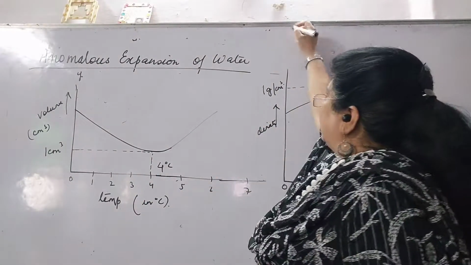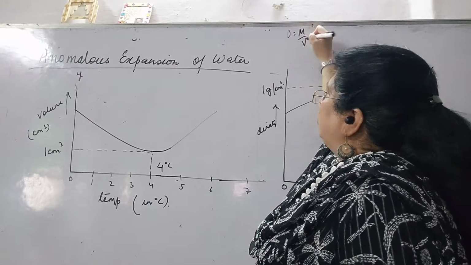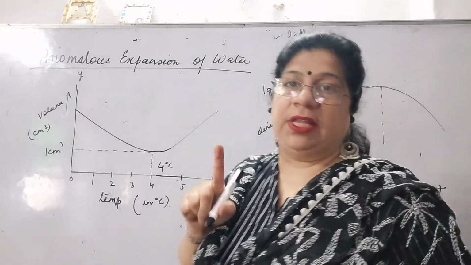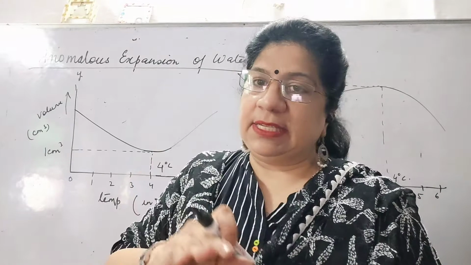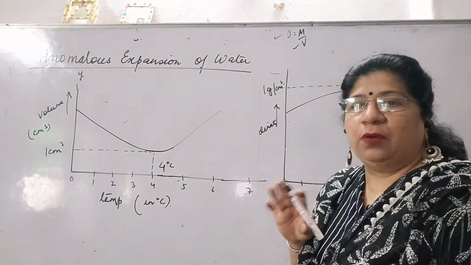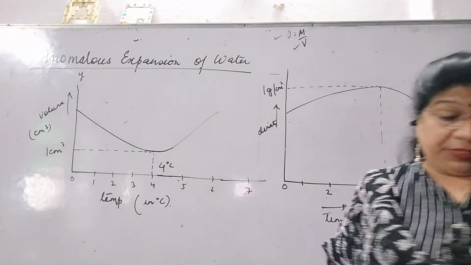And you know that density is equal to mass upon volume. Means density and volume are inverse of each other. If volume increases, the density decreases, and if the density increases, the volume decreases. So this is what we are going to apply and see the anomalous expansion of water.